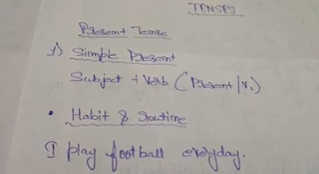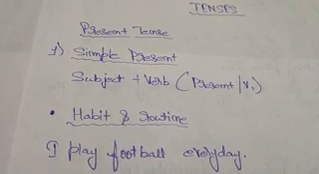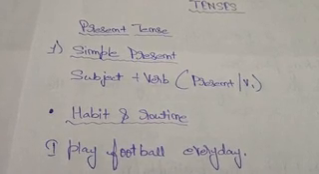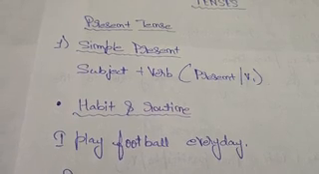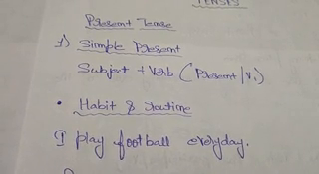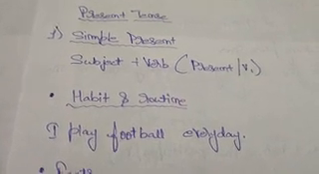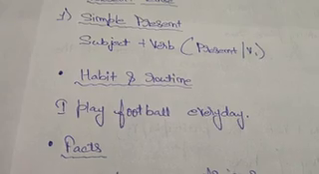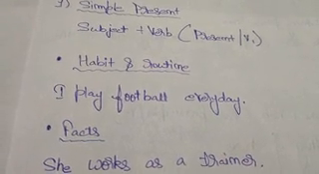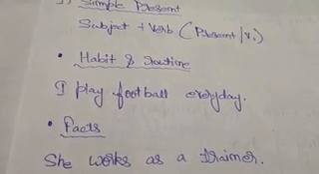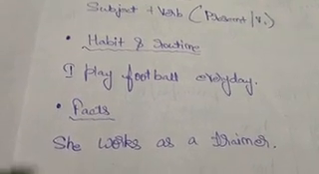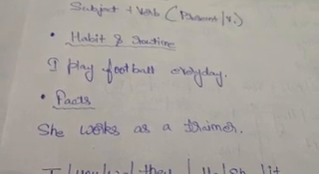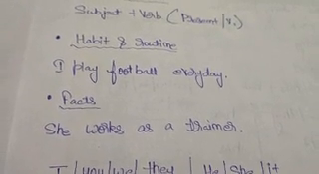As you all know, there are three categories in tenses: present tense, past tense and the future tense. Present tense, under which comes simple present. So what is the rule of present tense? Subject plus verb. We use the present tense when we are talking about habit or routine, and when we are talking about facts. For example, I play football every day, and the second example is he works as a trainer.